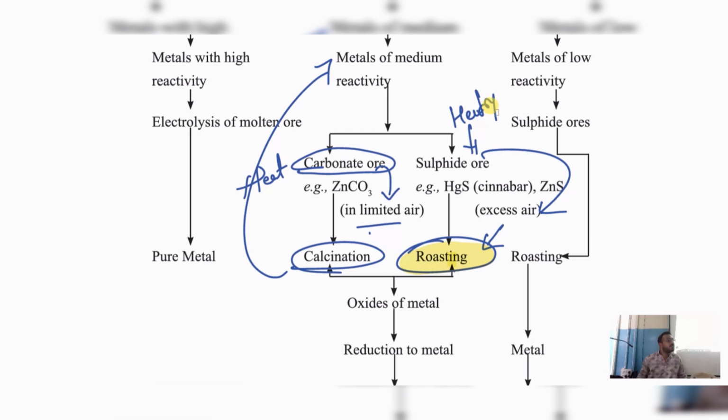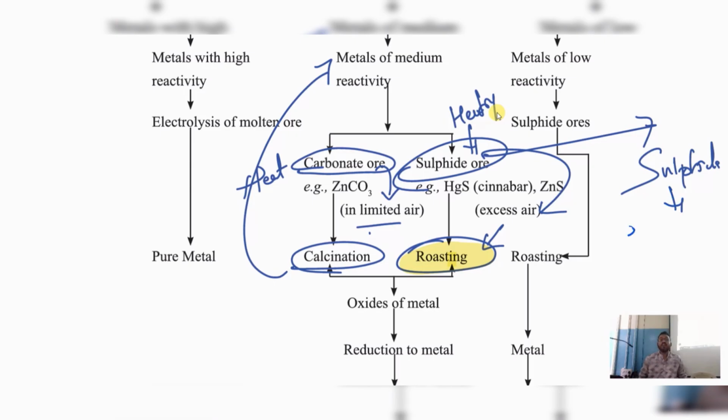Simple. Understood? Where is chicken kebab very famous? In shadis, weddings. S starts from shadi. That is sulfide. In weddings, chicken kebab is made with excess air.